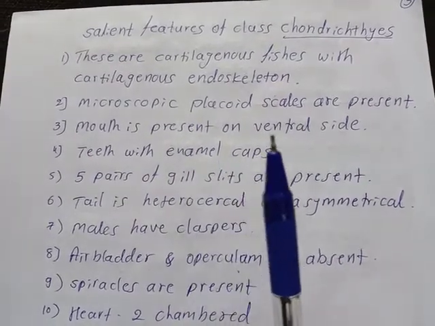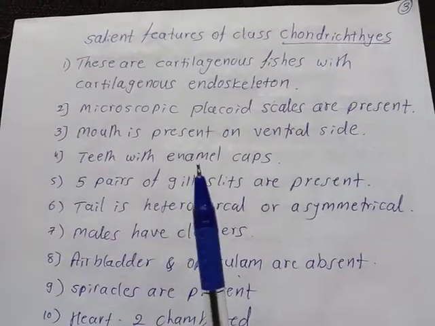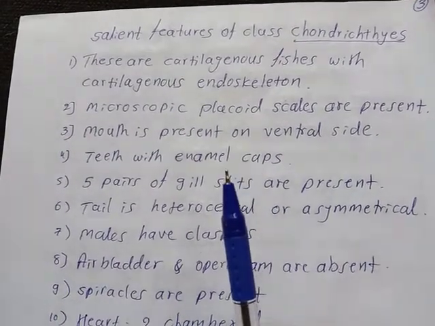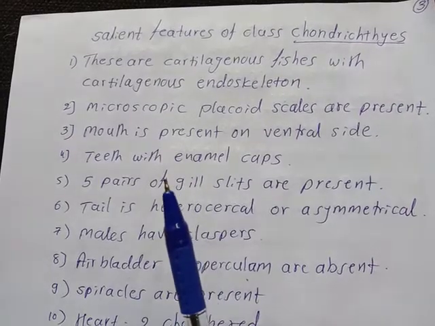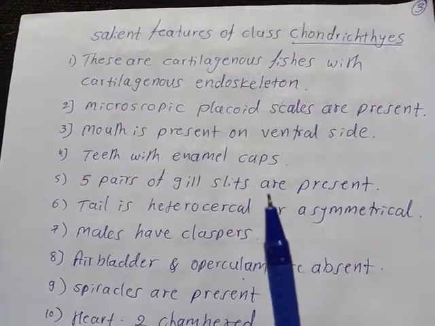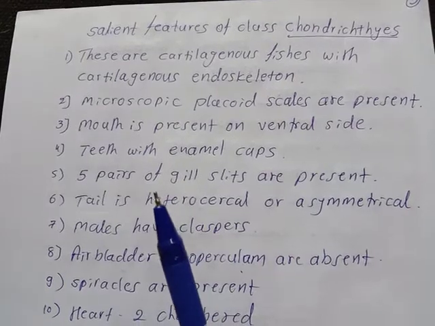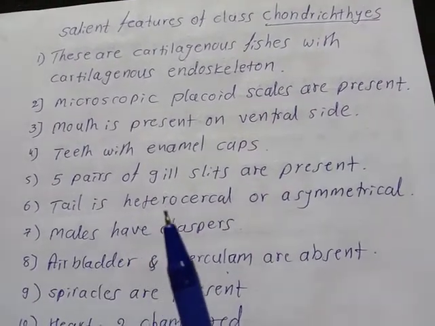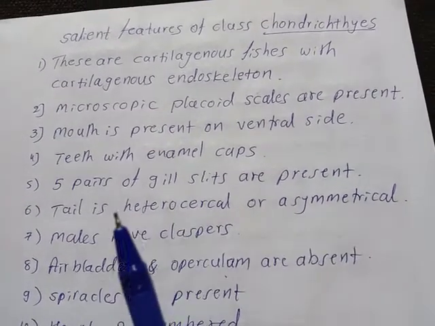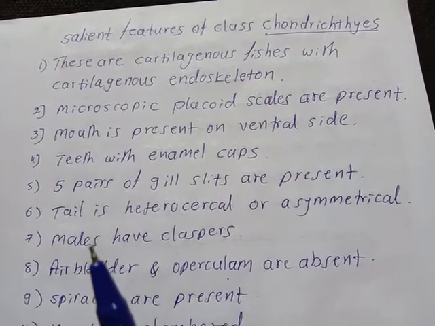Mouth is present on the ventral side. Teeth with enamel caps, that is, the teeth have the covering, that is the cap of the enamel. 5 pairs of gill slits are present, that is for the respiration with the help of the gills. Tail is heterocercal or asymmetrical.